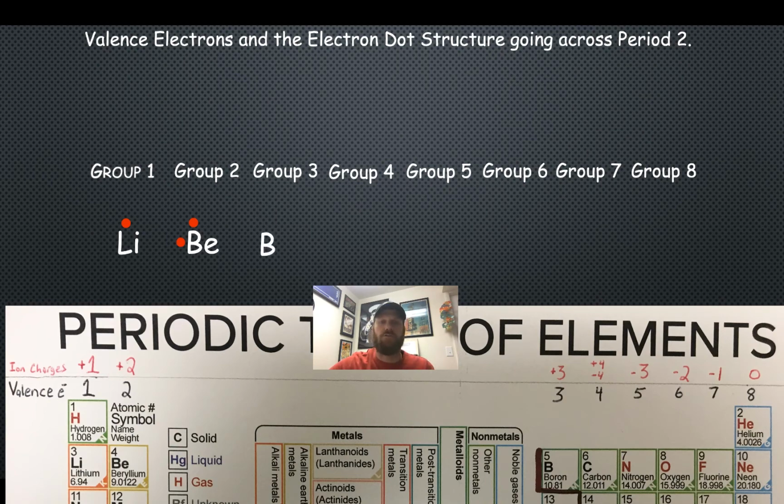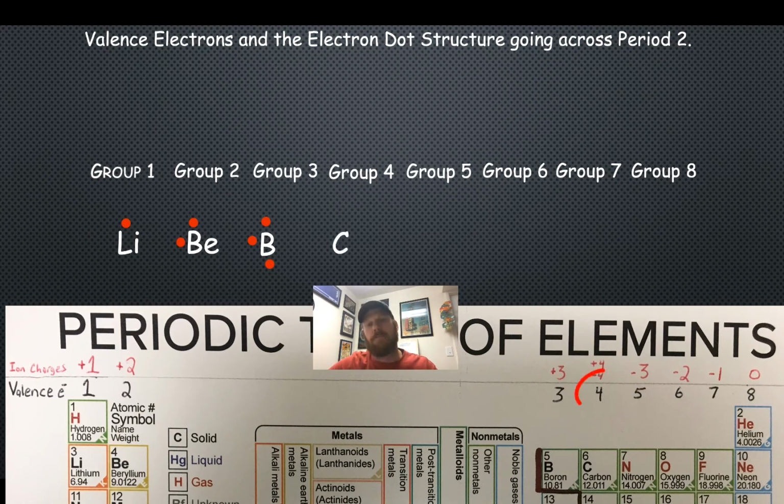Beryllium is in group 2, and all elements in group 2 have 2 valence electrons. The electron dot structure for beryllium would be the symbol with 2 dots on different sides of the symbol. Boron occupies group 3 in period 2. The elements in group 3 have 3 valence electrons. You can create the electron dot structure for boron by placing 3 dots on different sides of the symbol B. I hope you are starting to see the pattern.